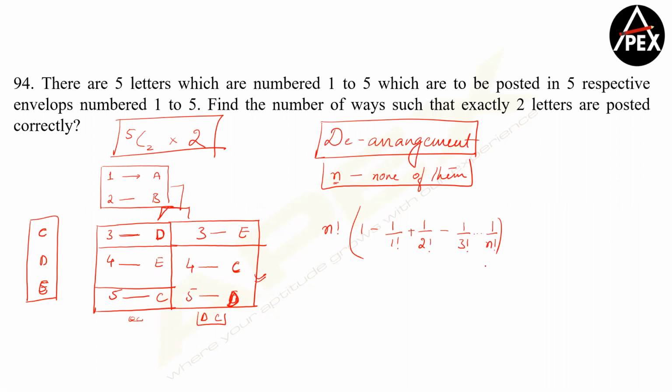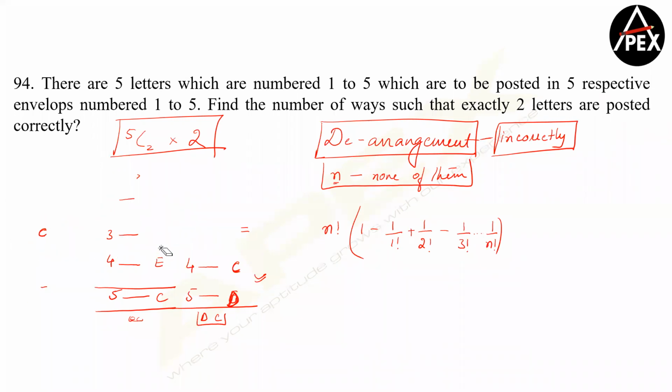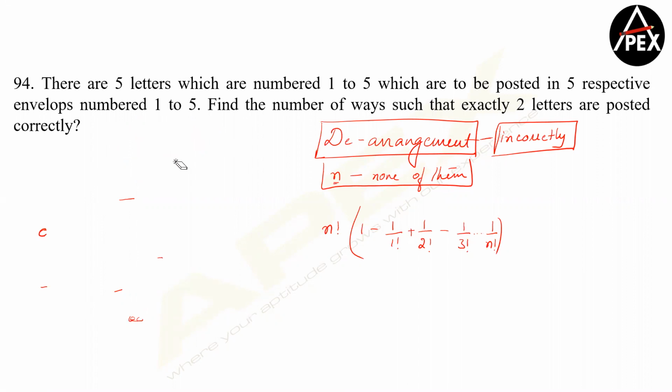Clear? Derangement is nothing but to post them incorrectly. So in this question, if two of them are posted correctly, what should my approach be after knowing the formula? If two of them are posted correctly, so what will I do?